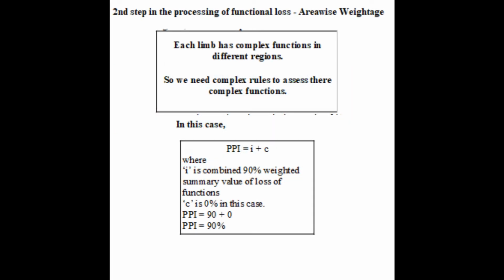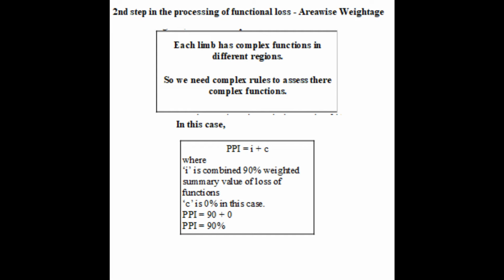The second process is to incorporate area-wise or division-wise weightage. In most of the cases, just the simple processing of conversion of values and calculation of mean percentage loss is not enough, because we have complex functions in each limb spread over different regions. We need complex rules to deal with that.